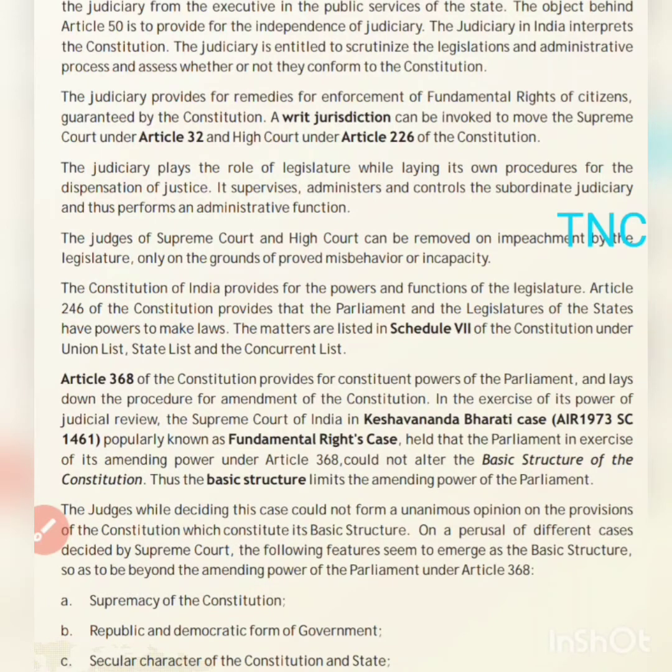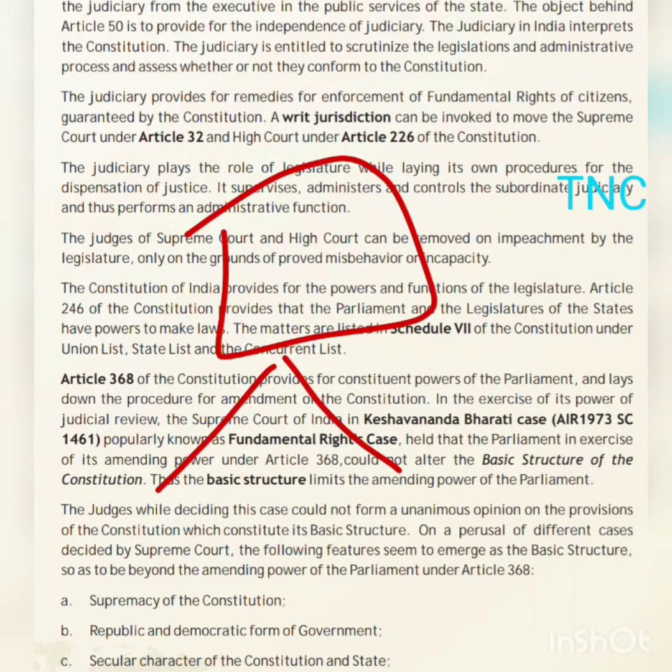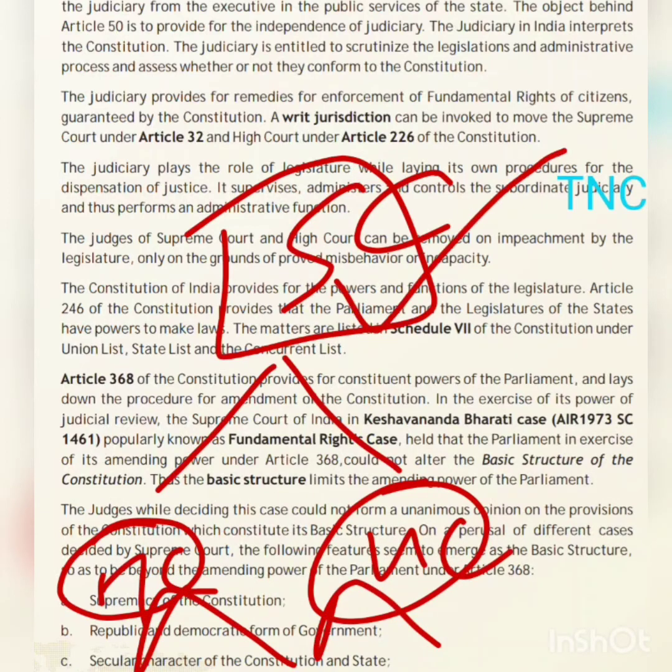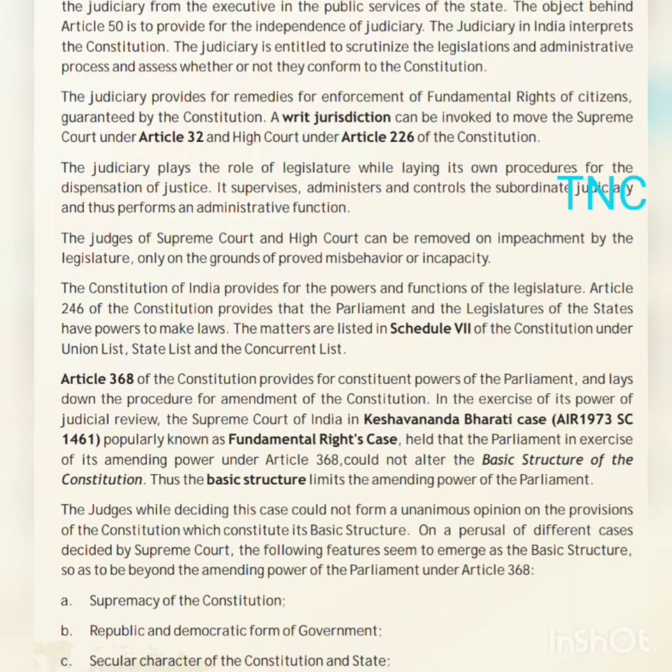Writ jurisdiction. The judiciary plays the role of the legislature while laying down its own procedures for dispensation of justice. It supervises, administers and controls the subordinate judiciary, and thus performs an administrative function. Obviously, like in an office, there is a boss who administers or controls the people working under him. So there is a Supreme Court, below it are High Courts, and below them are subordinate courts. The Supreme Court controls and monitors the functioning of the High Courts, and the High Courts monitor the functioning of subordinate courts. So this is how it goes: the upper branch monitors the lower ones, right?